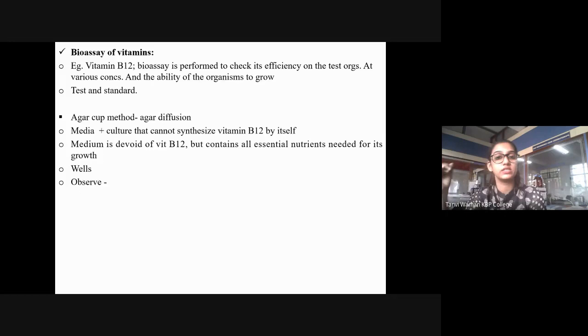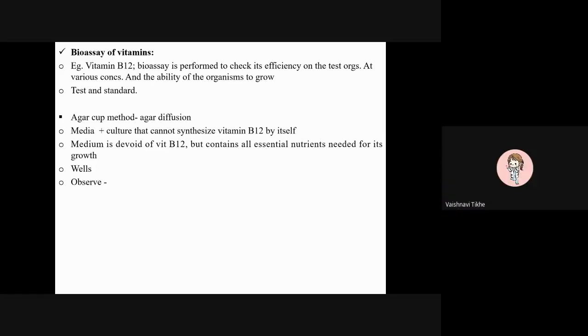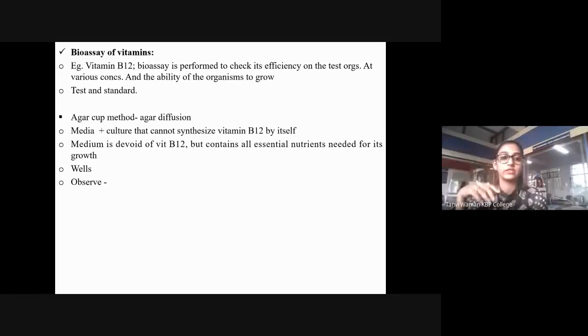What does devoid mean? Anyone knows devoid? Not present. Right, not present. So your medium is not going to have vitamin B12. Because we are doing the bioassay of vitamin B12 itself, why would we add vitamin B12 to it? So it's going to have all other essential nutrients that are required for the growth of the test organism, but it will not contain vitamin B12.